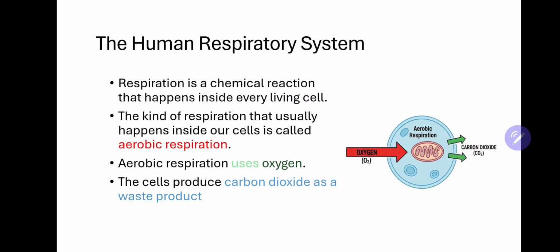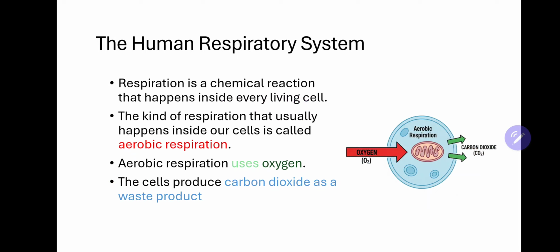Now we can know in detail about the human respiratory system. We have already said that respiration is a chemical reaction that is happening inside every living cell. Why is it called a chemical reaction? On reacting the food with the oxygen, we are getting carbon dioxide and water along with the energy. So it is a chemical reaction. This kind of respiration usually happens inside the cells of the body, and then it is called aerobic respiration. What is special about aerobic respiration? It uses oxygen.